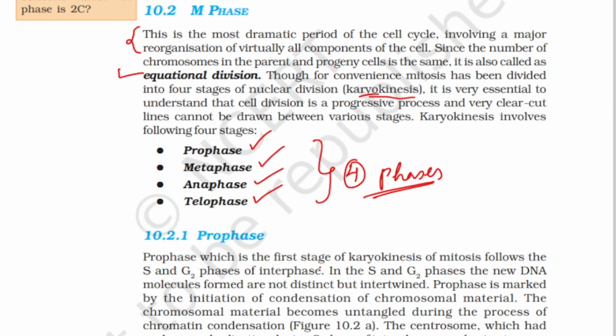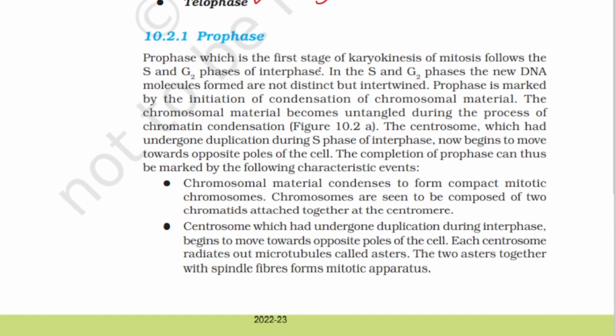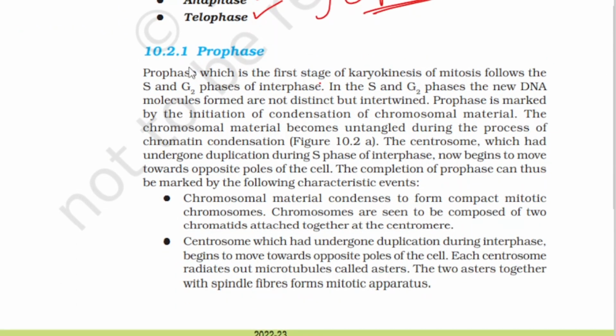Coming to prophase, which is the first stage of karyokinesis. This is the starting line, and it is very important. Prophase follows the S and G2 phases of interphase. In the S and G2 phases, the new DNA molecules formed are not distinct but intertwined. Prophase is marked by the initiation of condensation of chromosomal material.